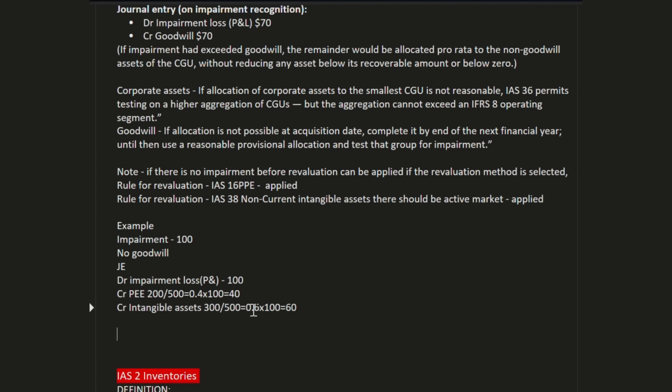If there is any other asset value, we will take that value, add both values, and derive the percentage.